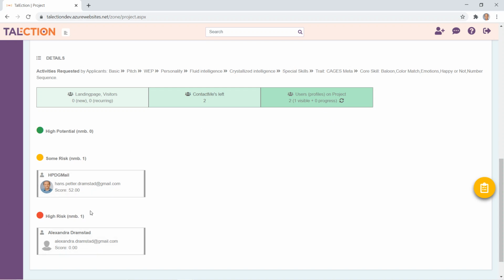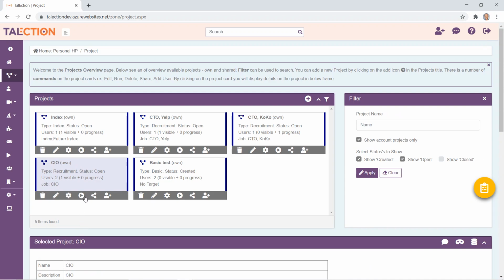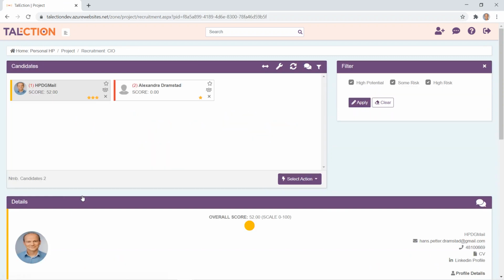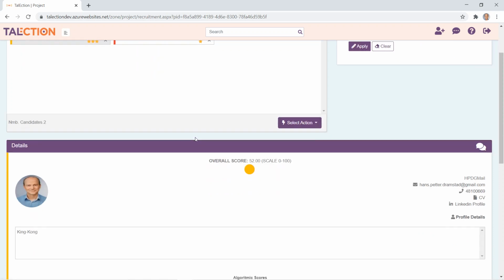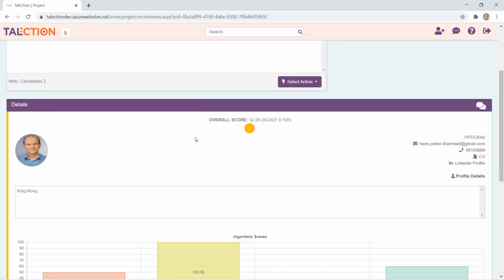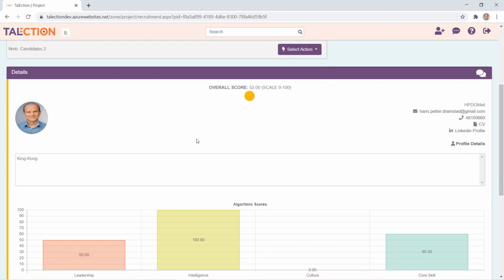And here you see that the 2 candidates are one in some risk and one in high risk. And then you can just click on Run Project to see the actual scoring. So here you see the same 2 candidates. You see the details of this one candidate selected, which is some risk.